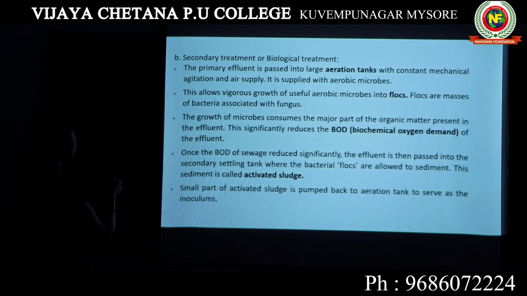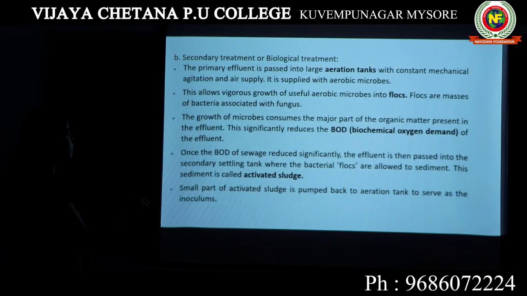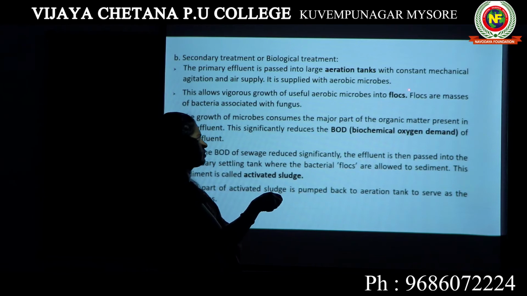We will read this. The primary effluent is passed into large aeration tanks with constant mechanical agitation, agitation is mixing, and air supply. It is supplied with aerobic microbes. Here we see this allows vigorous growth of useful aerobic microbes into flocks. This information I will discuss now.